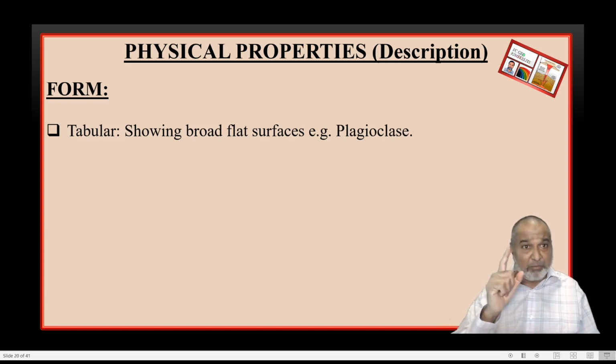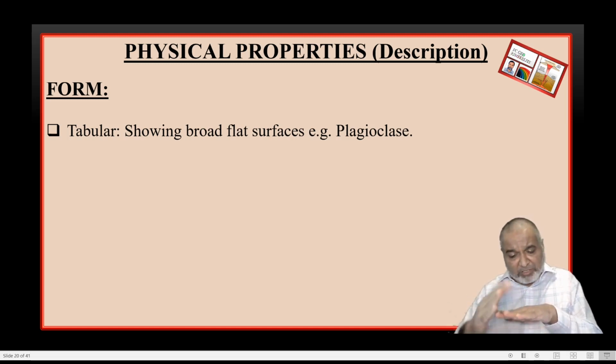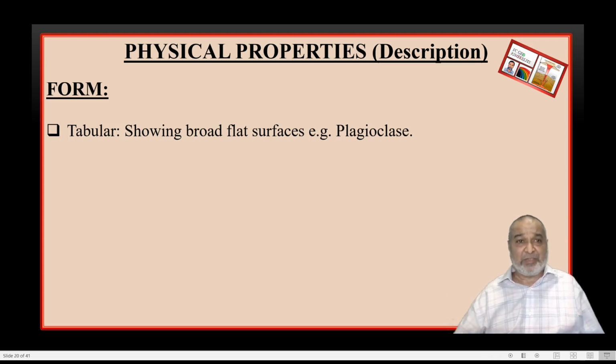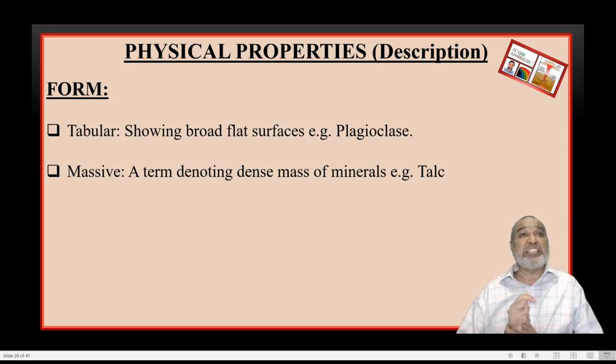They are crystalline, but the important point is that the surface of this particular plagioclase, on the top as well as the bottom, is a broad flat surface. So that is called the tabular form. Next one is the massive form.